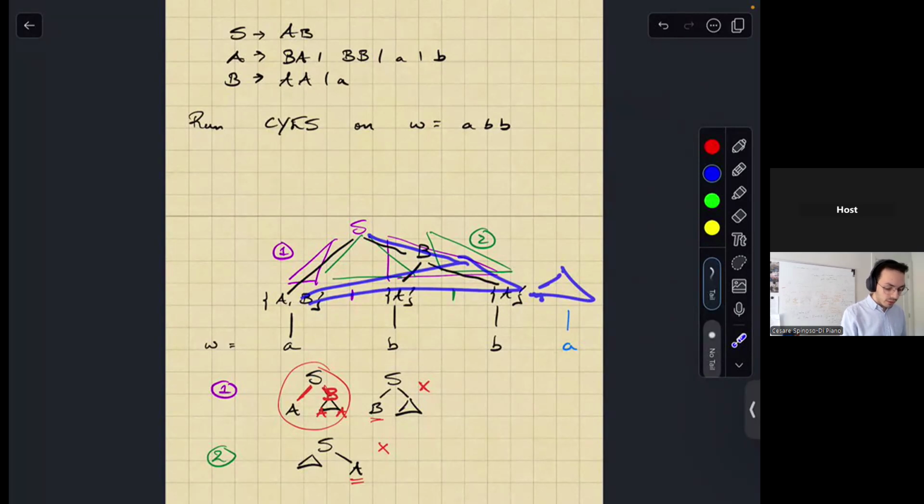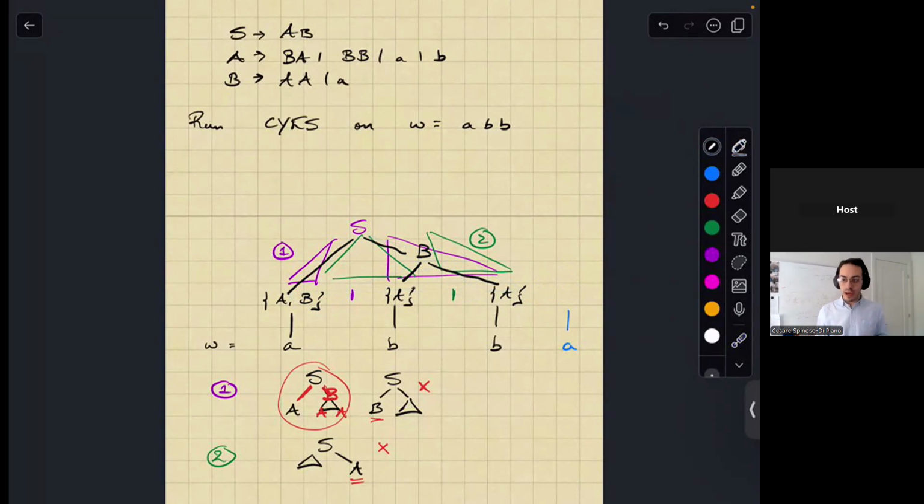And then within each of the subtrees, you just have to rerun this sort of check that I'm doing right now. Okay. So this is to give you a general idea of how the CYK algorithm works. It's not a super formal presentation, but hopefully it gives you a general idea. I'm just trying to show you that intuitively this kind of makes sense.